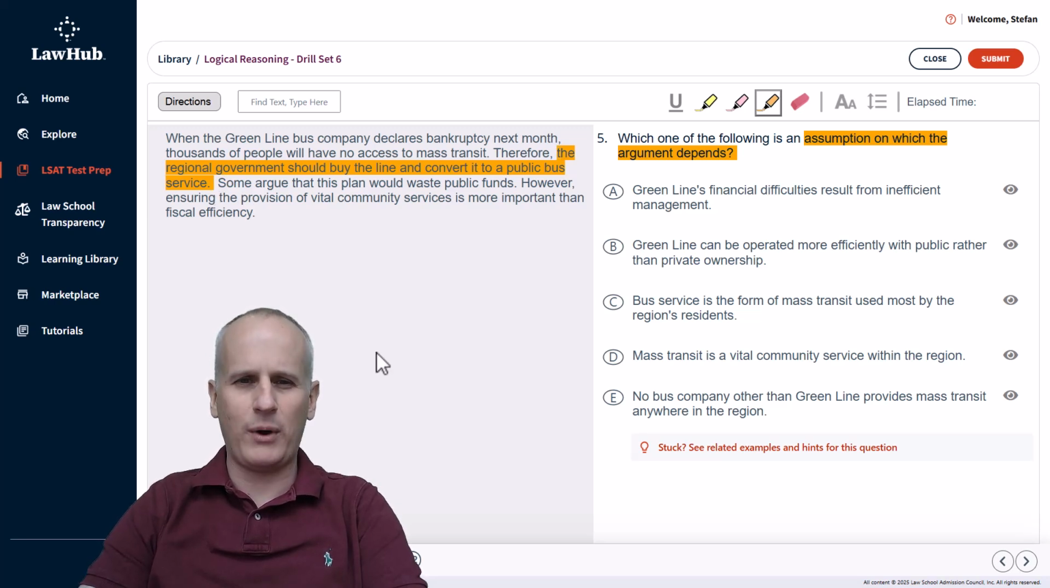And we need to think proactively about something that must be true in order to believe that the regional government should buy the line and convert it to a public bus service. It's basically going to be linking this idea that comes afterwards, which is that providing the vital community services is, in fact, the reason that we should buy the line. And it's more important to provide those community services than spend the funds and potentially waste them. So we need to have that mentally predicted as we engage the answer choices, trying to find an assumption that broadly matches that link of, well, we've got to prove that the Green Line is in fact some sort of vital community service.